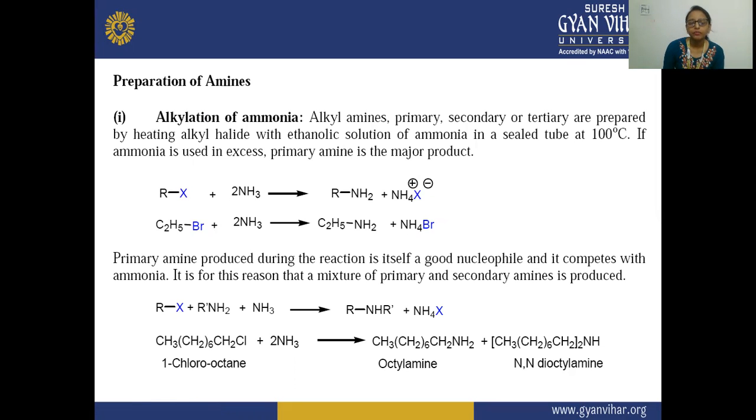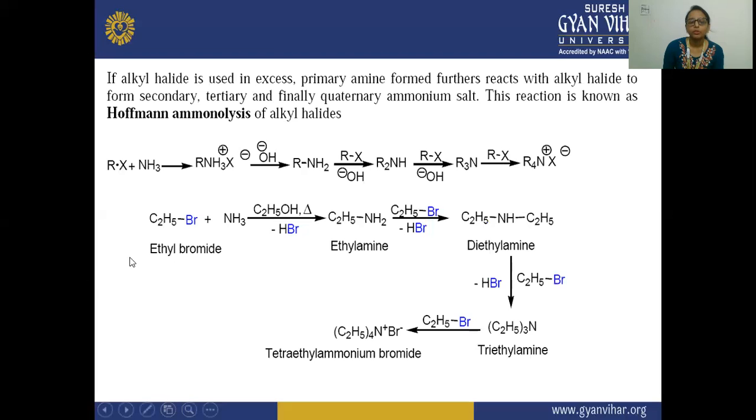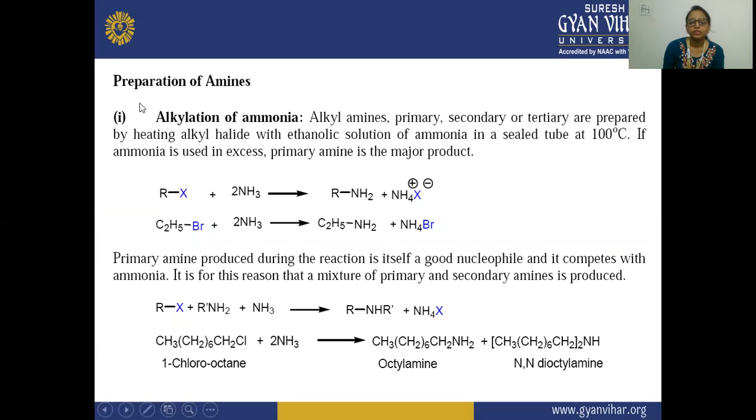So today we are going to study the methods of preparation of amines, in the aliphatic as well as the aromatic series, and the first is alkylation of ammonia. You can see the name, alkylation of ammonia. It means that in ammonia there will be an addition of an alkyl group. That is why the name given is alkylation of ammonia.